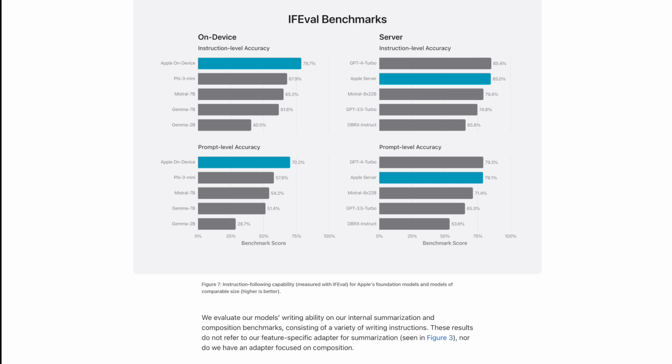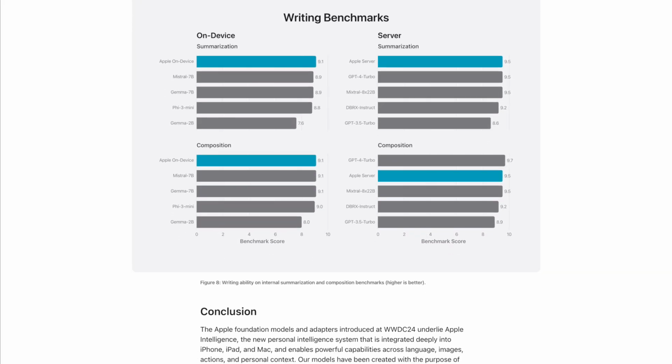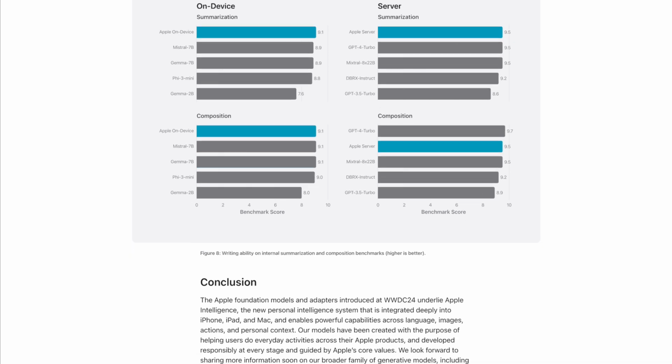Higher is better. We evaluate our model's writing ability on our internal summarization and composition benchmarks, consisting of a variety of writing instructions. These results do not refer to our feature-specific adapter for summarization, seen in Figure 3, nor do we have an adapter focused on composition. See Figure 8, Writing Ability on Internal Summarization and Composition Benchmarks. Higher is better. Conclusion.